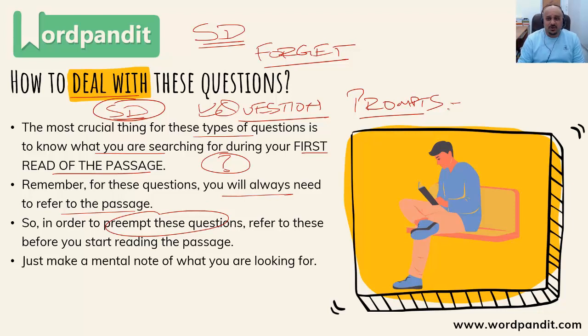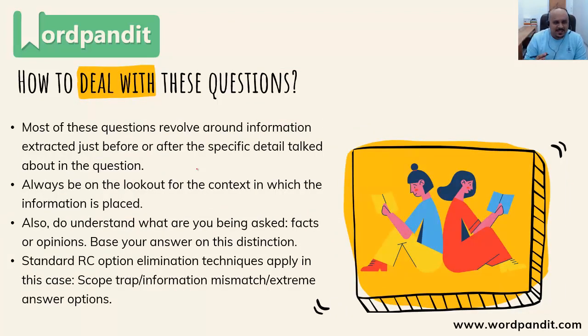Hence, make sure you read the question prompts, make a mental note of what you're looking for. This activity is doing nothing else but preempting the questions, right? You are already in that mental framework where you can identify the context of the information from where the question is derived. Now, why is this information important? The information that you've extracted.